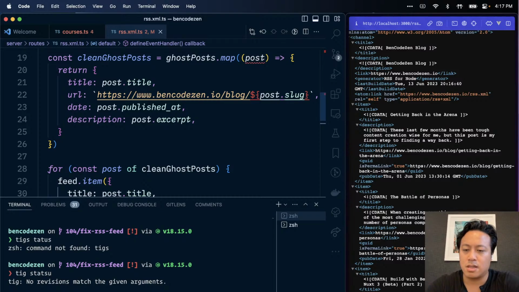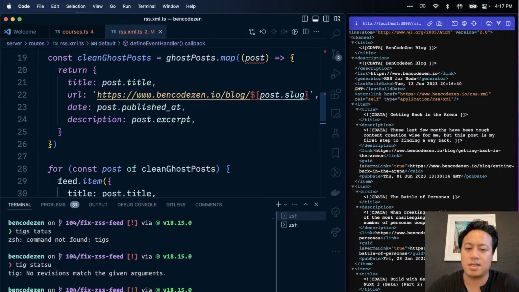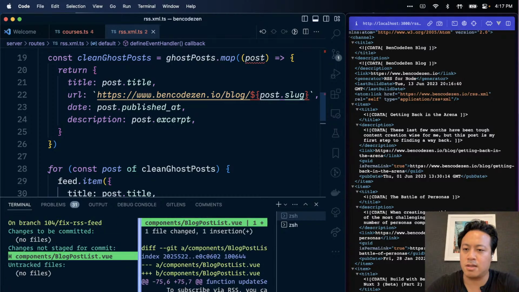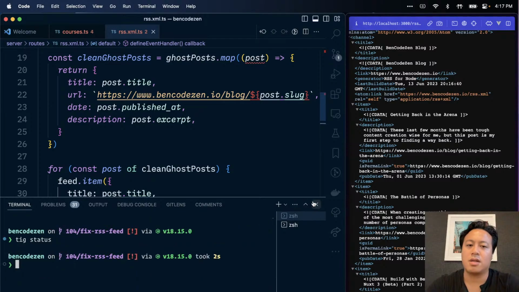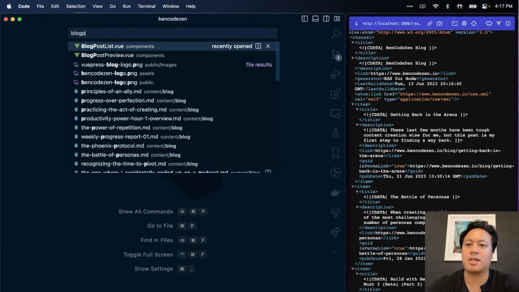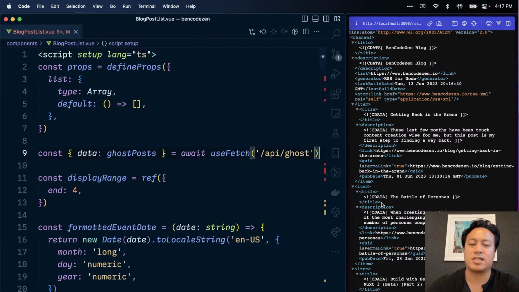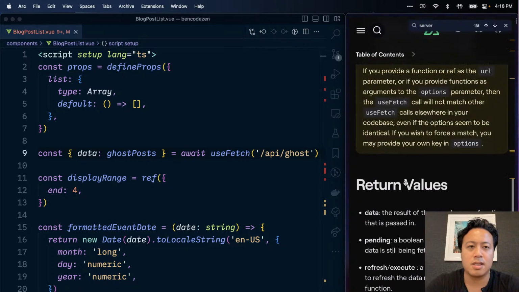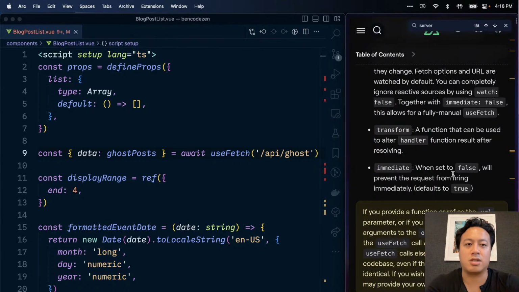Refactor, sanitize data from Ghost to match RSS schema. Okay, that's basically what we did. And then the problem right now is when we're looking at the blog post list. Actually, maybe that's the first thing I need to fix, but we still have time. So what the heck? We're going to push forward with this. This will actually give us a chance to do the thing we were talking about regarding the fetch pick